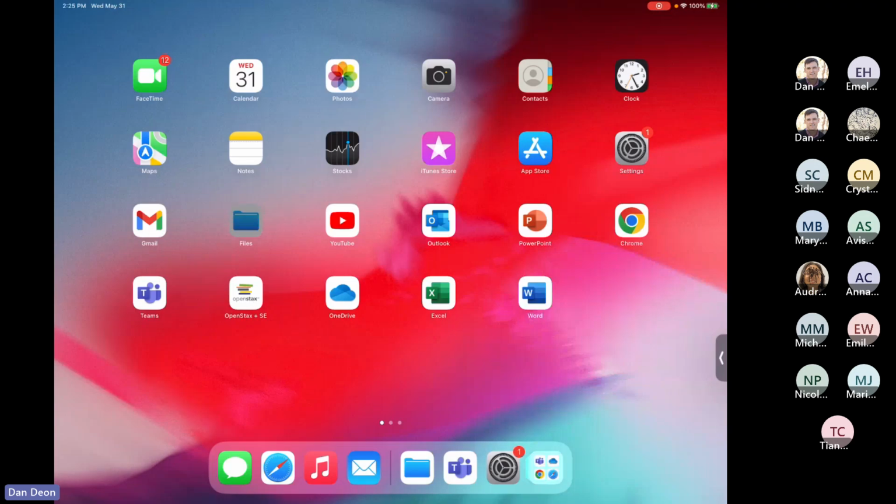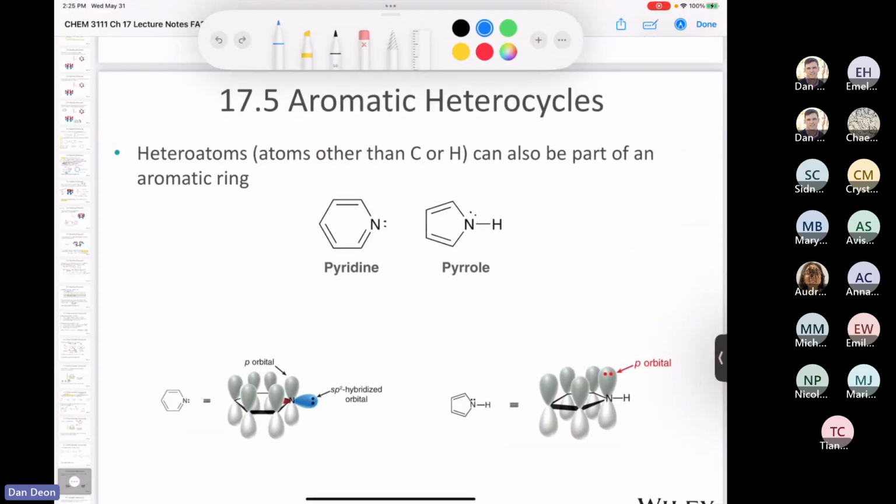All right, chemistry 3111. So where we left off was looking at heterocycles, pyridine and pyrrole, namely. And I told you before the break that these two compounds are both aromatic, but they're both aromatic for very, very different reasons. And so it says here, heteroatoms other than carbon and hydrogen can also be part of an aromatic ring.